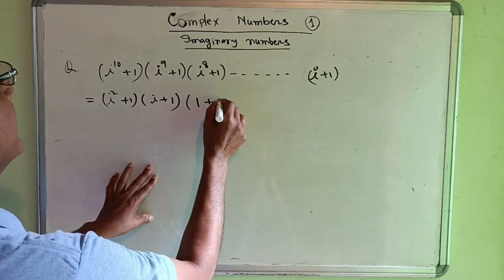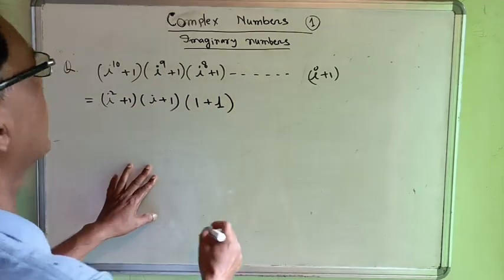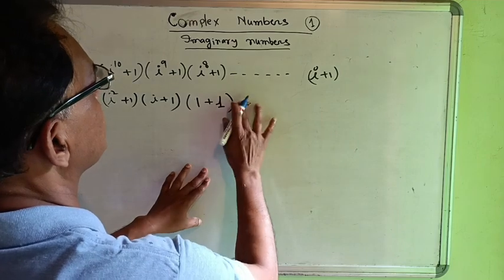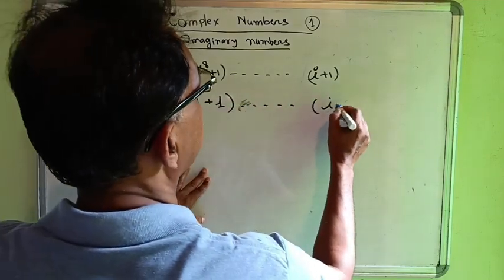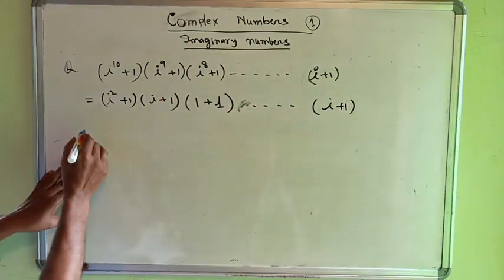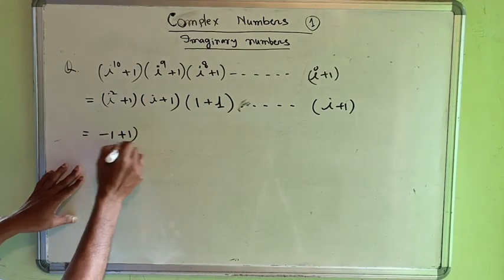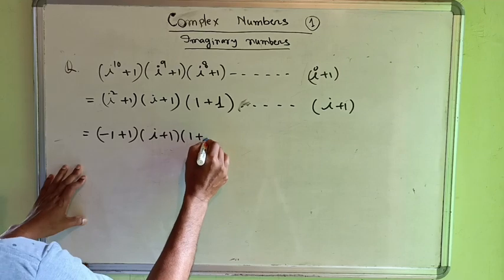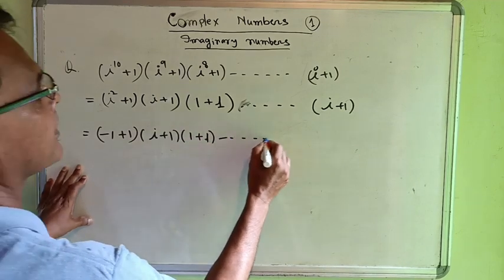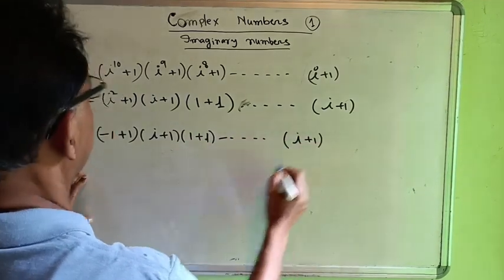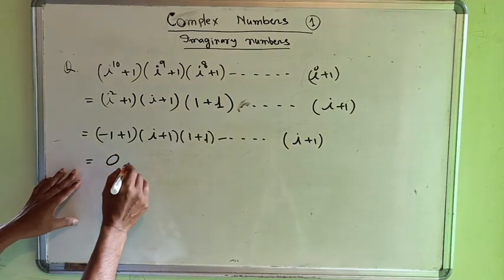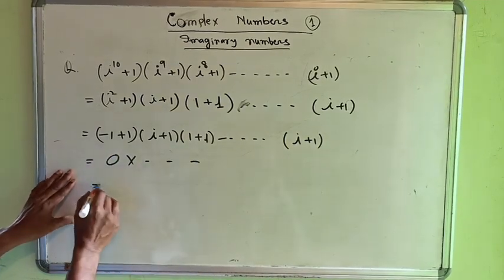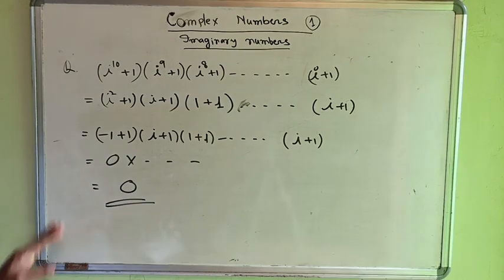1 plus 1. In this way we get i plus 1. This is equal to what? Minus 1 plus 1. This is equal to i plus 1. This is equal to 1 plus 1 dot i plus 1. Since this is equal to 0, therefore this is equal to 0. That is the correct option.